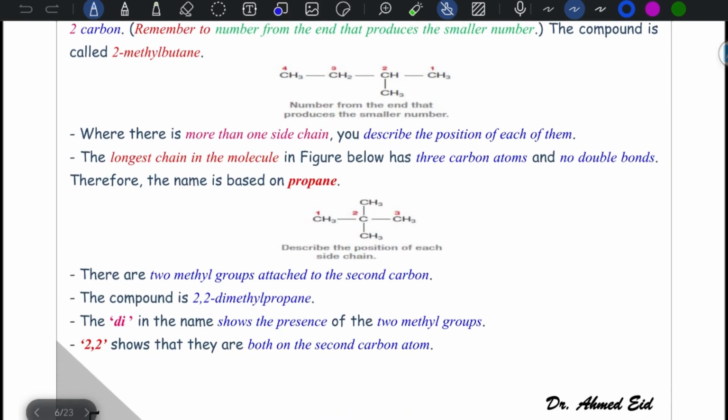If there is more than one side chain, you have to describe the position of each of them. Choose the longest possible continuous chain, and you can write 2,2-dimethyl propene. This means 2 methyl groups attached to carbon number 2.